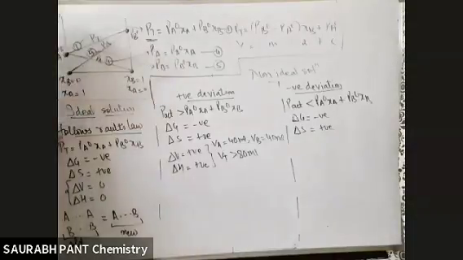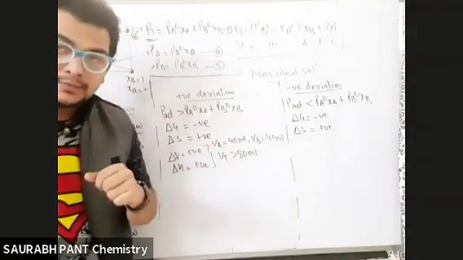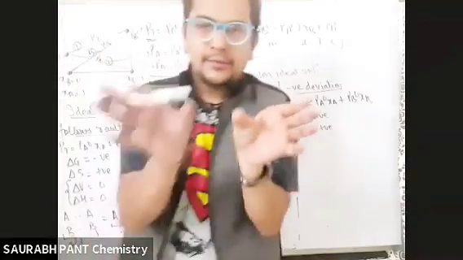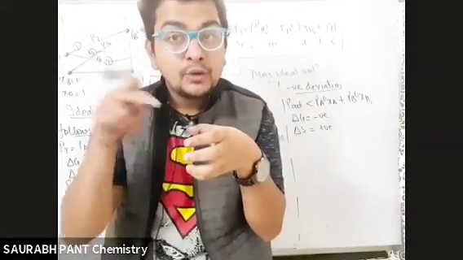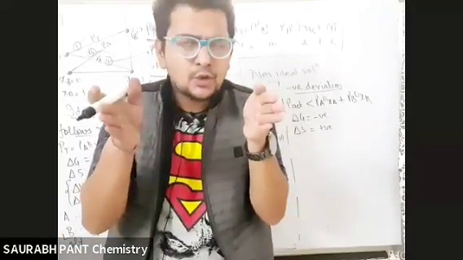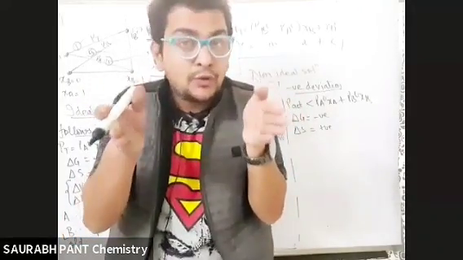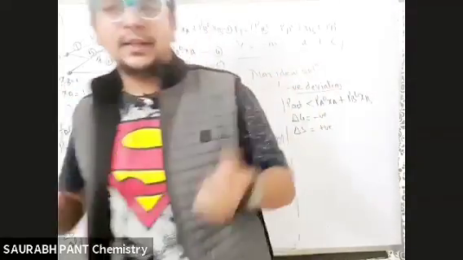Delta V positive means the final total volume will be more than 80 ml. Why? 40 ml and 40 ml combined, but the new force of attraction is less. If the previous force of attraction was there, they should be 80 ml, but the new force of attraction is less, so they will go far away, na, so little more than 80 will come.